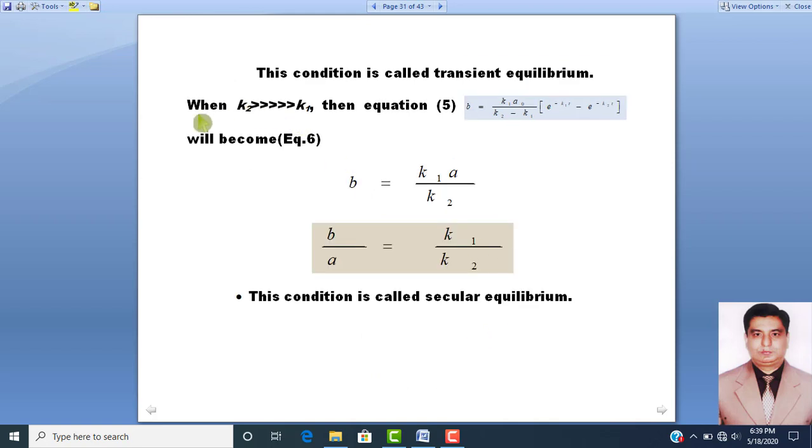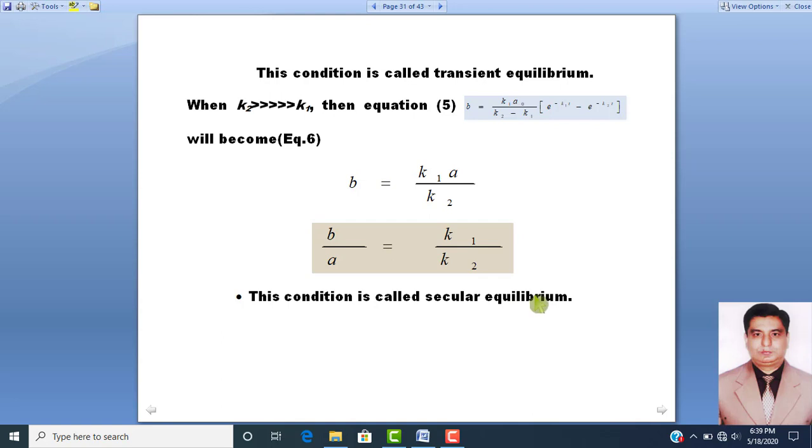The second condition is, let us suppose that K2 is very much larger than K1 according to equation number 5. Then according to equation number 6, B is equal to K1 A over K2. So B over A will be equal to K1 over K2, and this condition will be called secular equilibrium.